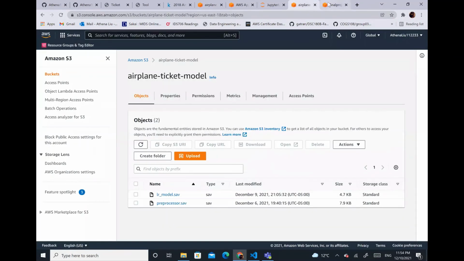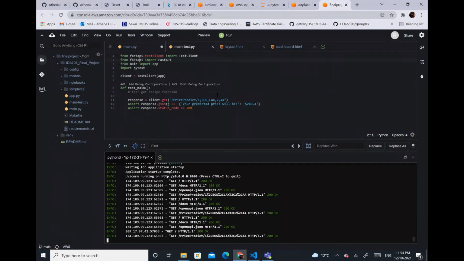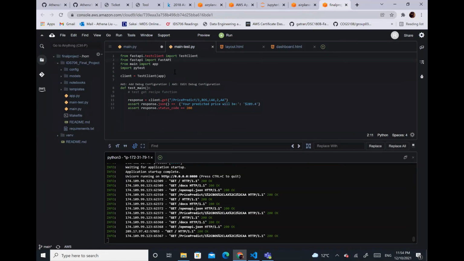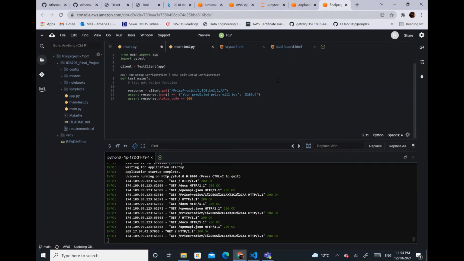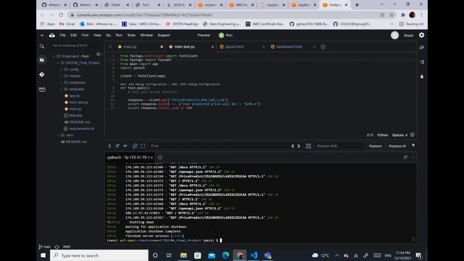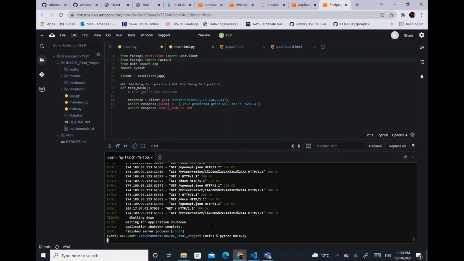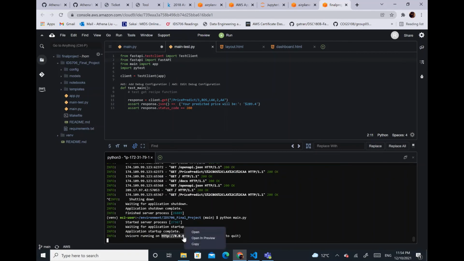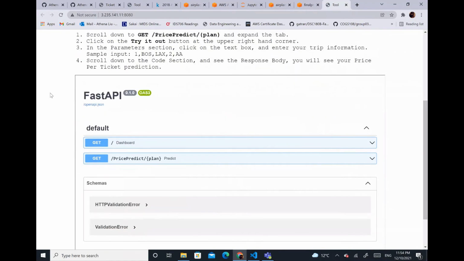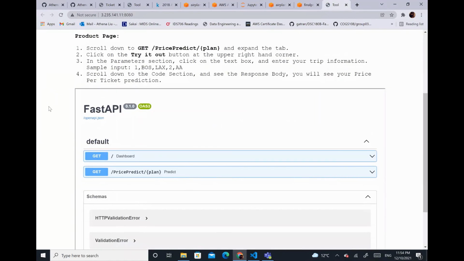So now going back to FastAPI, we actually developed it using the Cloud9 programming environment. Where we developed the API, we tested it, and then moreover, we built a homepage or dashboard setting for it so that it will look more professional. And running it will be really simple. We're simply typing python main.py. Then you can access the API within a click, or you can access it through our website. And this is exactly what you saw earlier in the presentation.